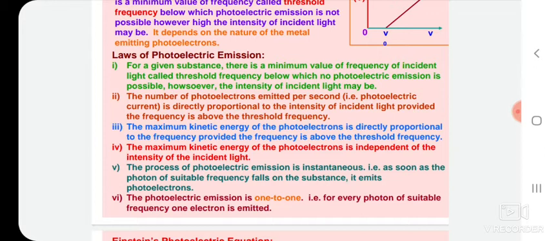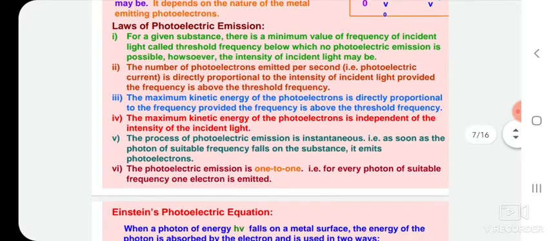The process of photoelectric emission is instantaneous, that is, as soon as a photon of suitable frequency falls on the substance, it emits photoelectrons. The photoelectric emission is one to one, that is, for every photon of suitable frequency, one electron is emitted.